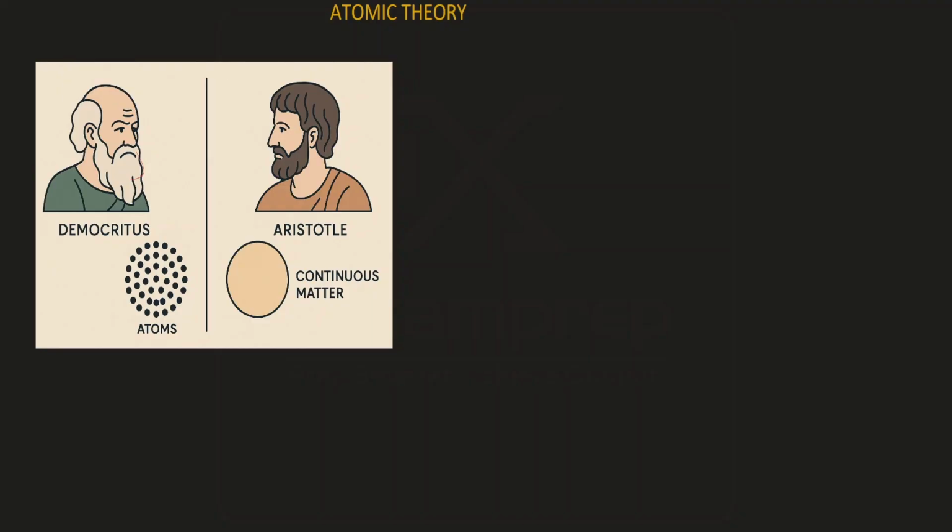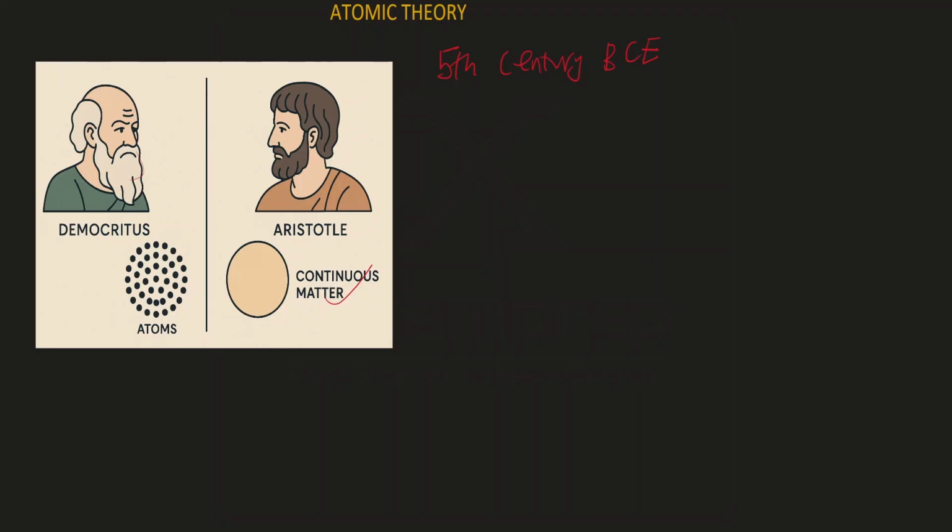Now, we are going to look at how atomic theory developed over the years. We are going to take our journey from the 5th century BCE, where atom was first mentioned. Now, in the 5th century BCE, the popular idea at that time was that matter was continuous. So what does this statement mean?